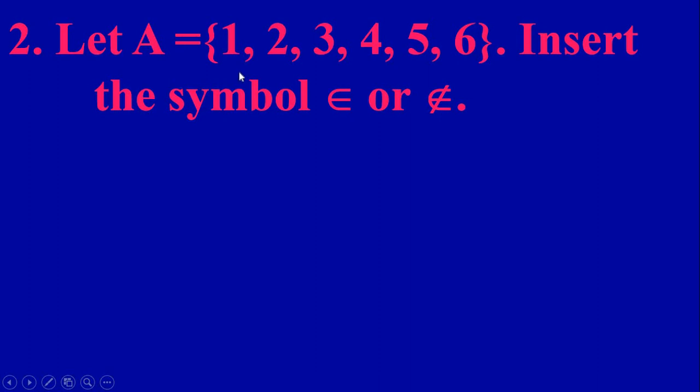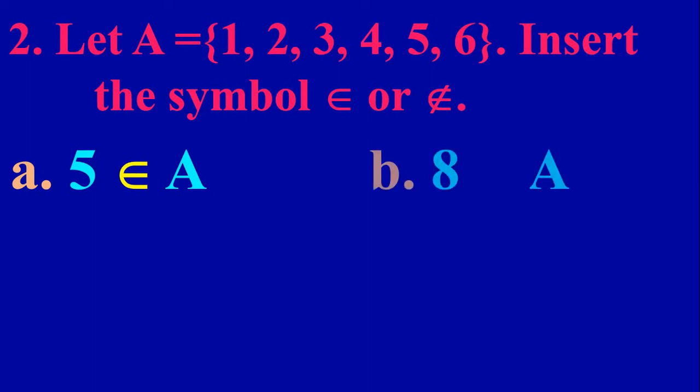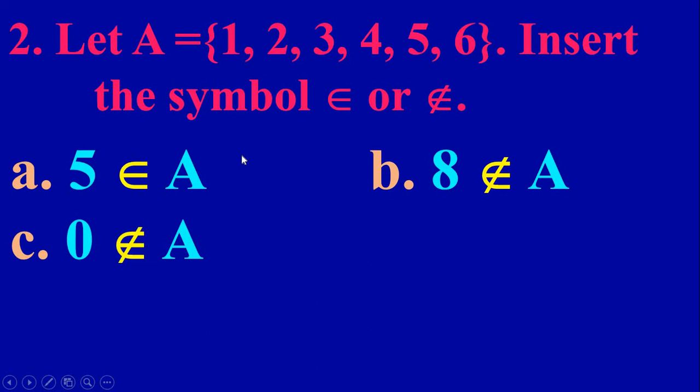So next question. Let A equal to {1, 2, 3, 4, 5, 6}. Insert the symbol belongs to or does not belong to. First, 5. Now 5 belongs to A or does not belong to A. Here 5 is an element of A. So therefore 5 belongs to A. Next, 8. 8 is not there in set A. So therefore 8 does not belong to A. Next one, 0. 0 is also not there in set A. So 0 does not belong to A.